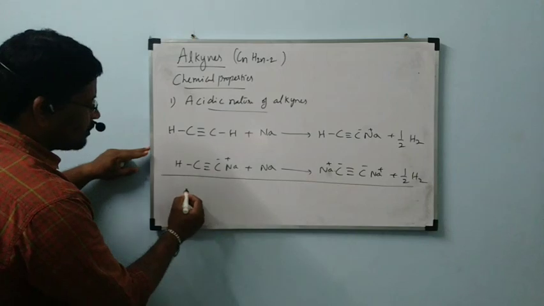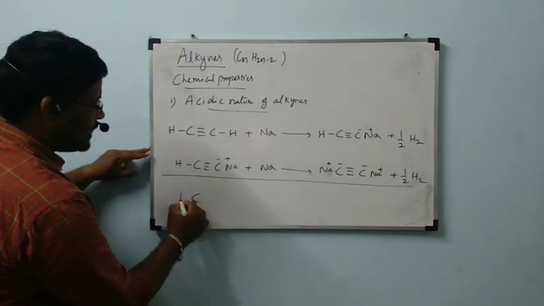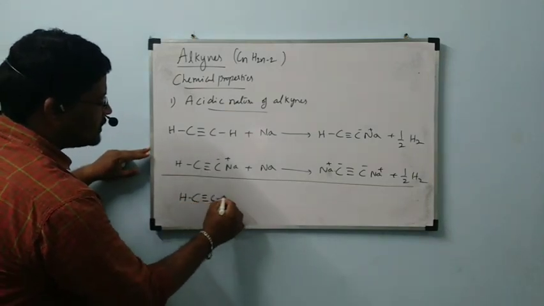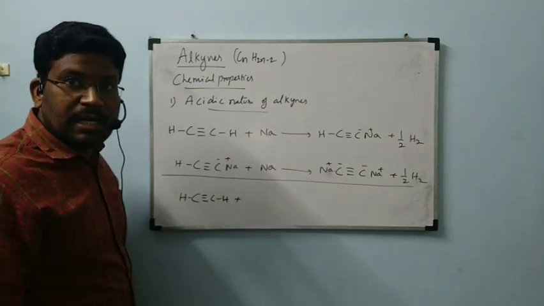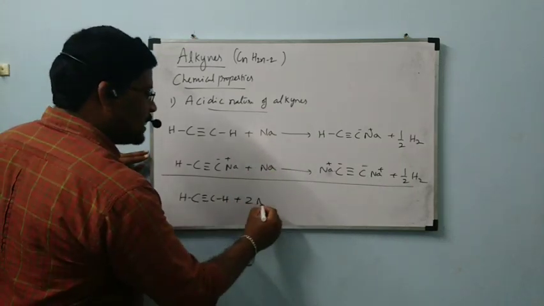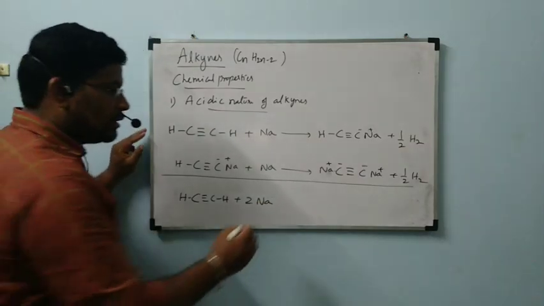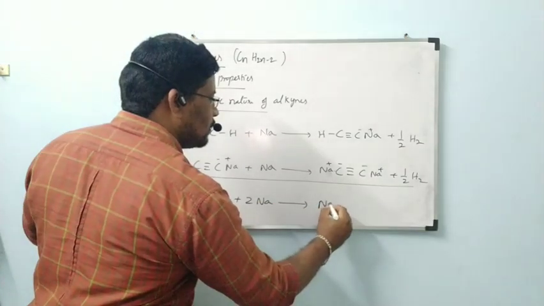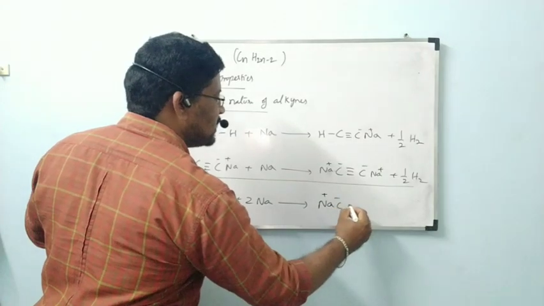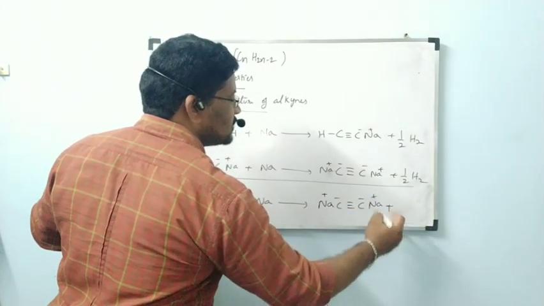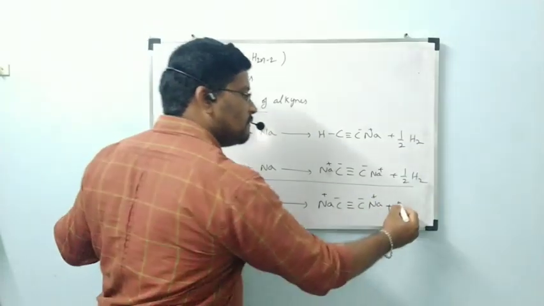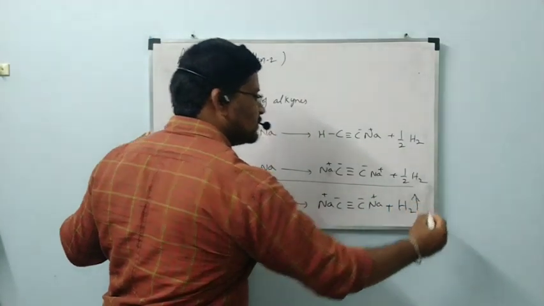Then CH triple bond CH plus how many Na? 2 moles of Na form Na plus C minus triple bond C minus Na plus, plus half H2 plus half H2, which combine as H2 gas.